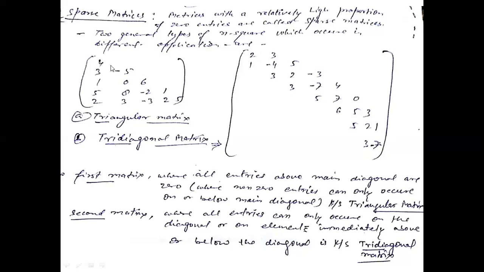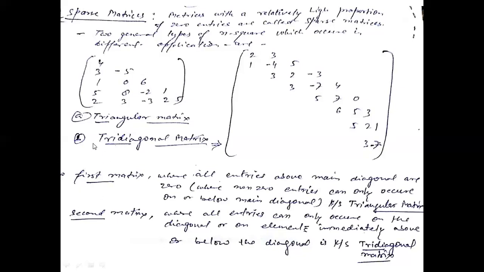You can see here the elements of this matrix are in the shape of a triangle, and these blank elements are zero entries. In a triangular matrix, all entries above the main diagonal are zero. That means non-zero entries can only occur on or below the main diagonal. So this is one form.